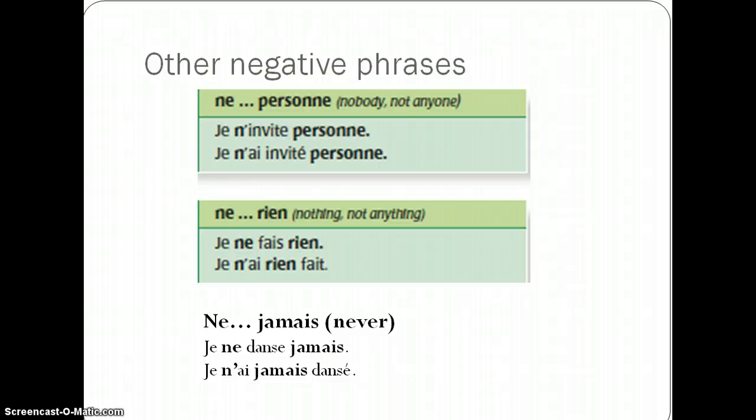Personne, I have to tell you, is a little weirder. In present tense, it works just like all the others. Je n'invite personne goes around the verb, just like ne pas, ne rien, ne jamais. However, if you look at it in the Passe Compose, we've got the helping verb and the past participle, and then personne. So that is different. These other two, ne rien, ne jamais, and ne pas, go around the helping verb. The past participle comes after. With ne personne, personne goes after the past participle.